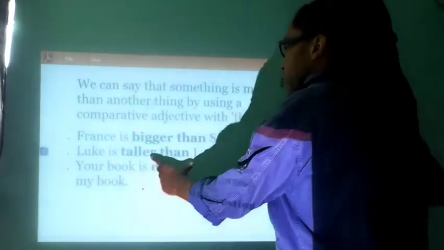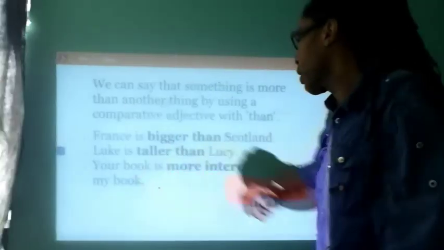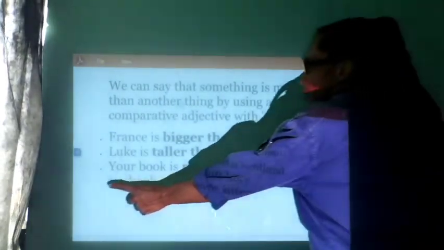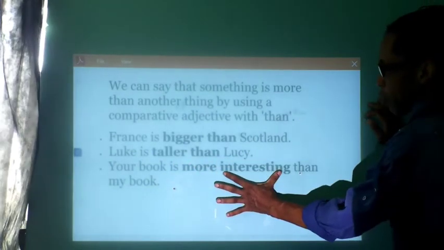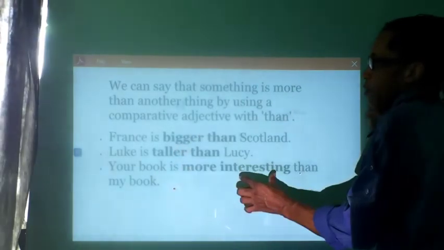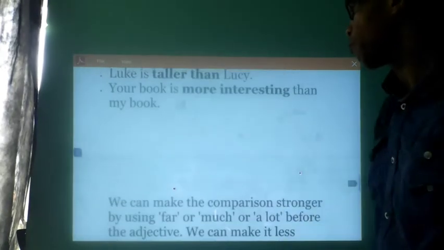Luke is taller than Lucy. Your book is more interesting than my book. Just pay attention, more and interesting. Bigger adjective than big or tall.